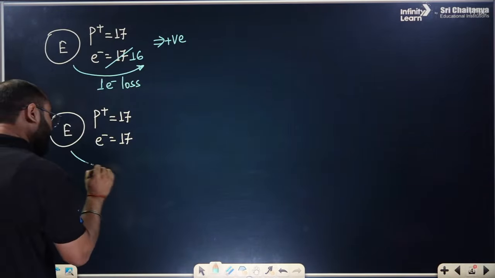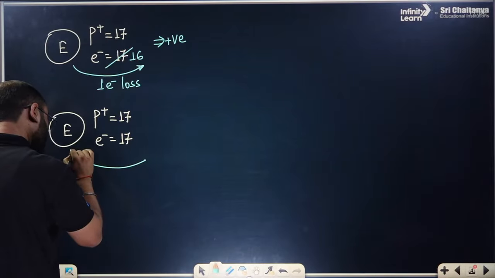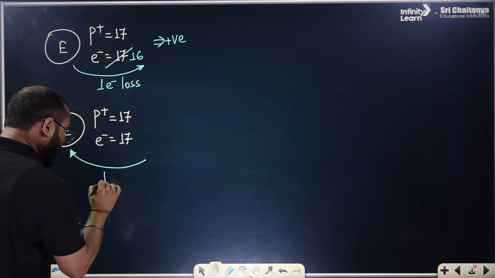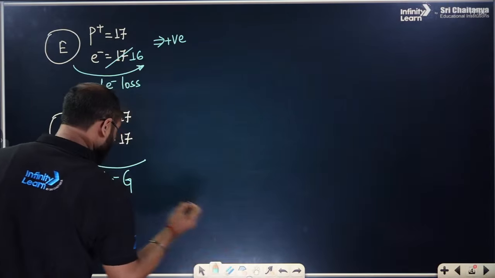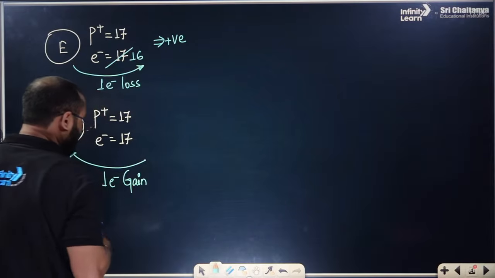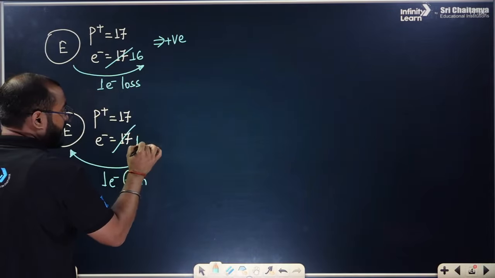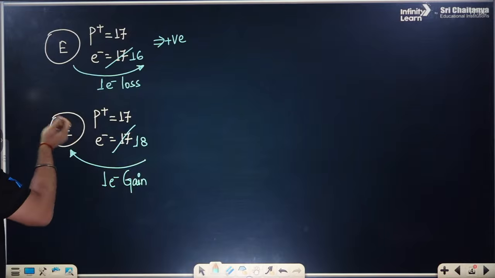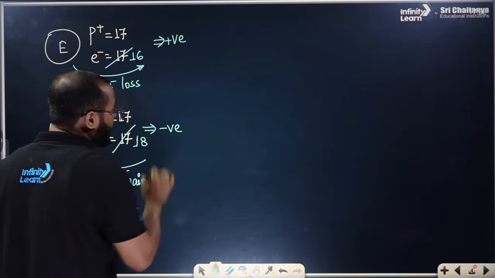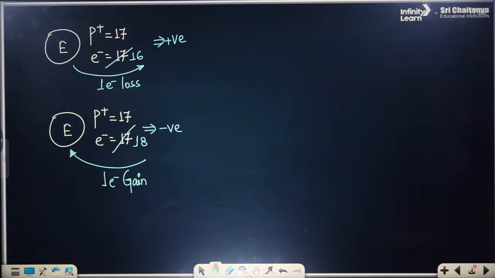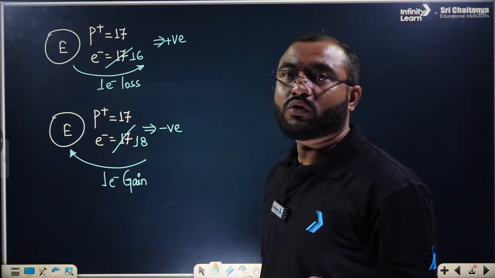Similarly, if we gain one electron in the same condition, it is now going to be 18. So the number of electrons increases, and this entire element will behave as negative, everyone. So please remember that whenever we lose one electron, the element will behave as positive. If we gain one electron, it will behave as negative. This is also one of the properties.